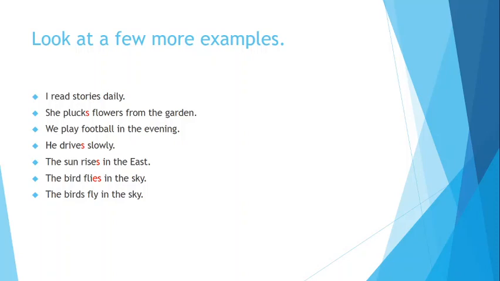So I hope you understood what present simple tense is. Let's repeat. Present simple tense is a verb form that shows current activities, means any work that happens in the current time, and it shows the routines, the habits, or the daily activities of anything or any person. Okay, you also know the structure of present simple tense.